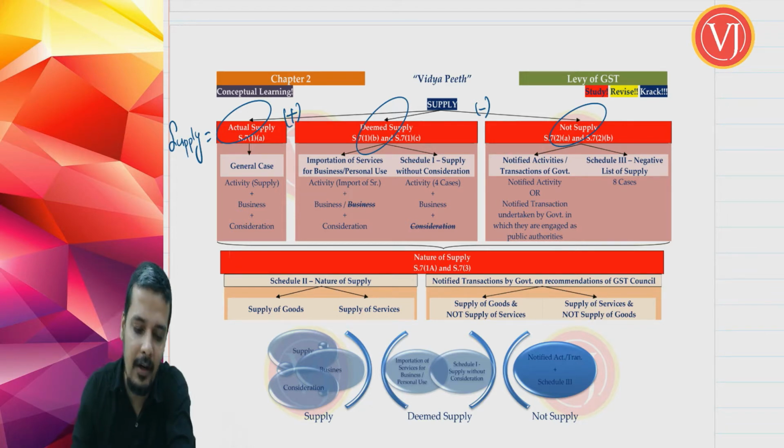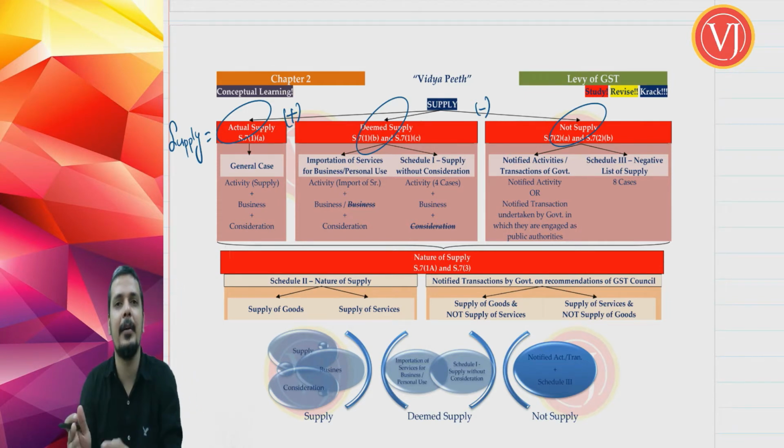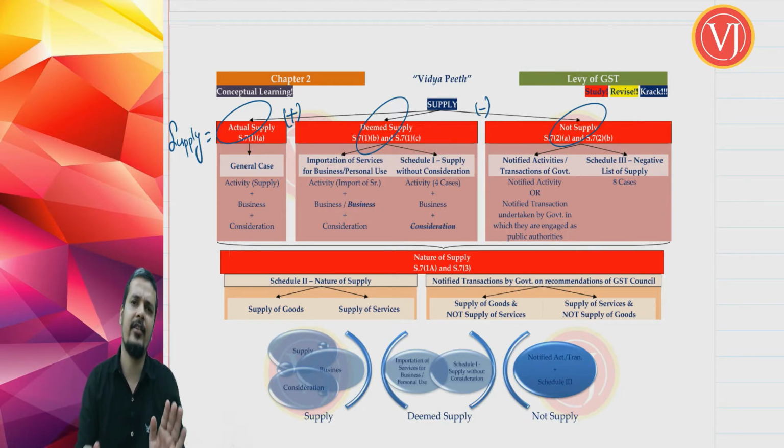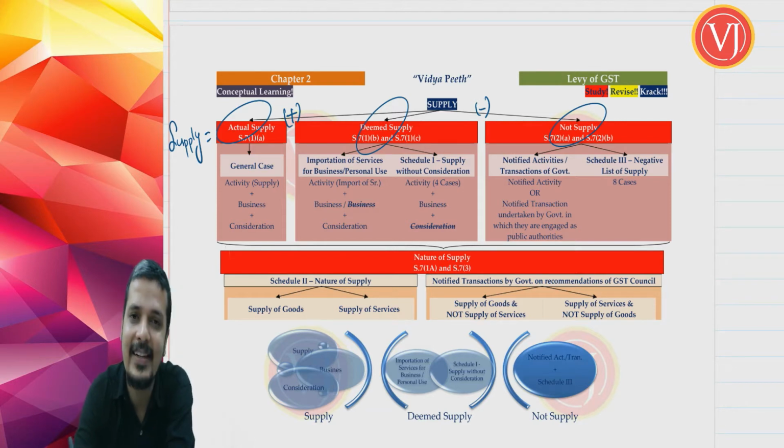When you are talking about actual supply, there is only one case, because deemed supply has got 2 subparts and not supply has got 2 subparts. Actual supply has got only 1 part. You are going to check 3 things. What are those 3 things?